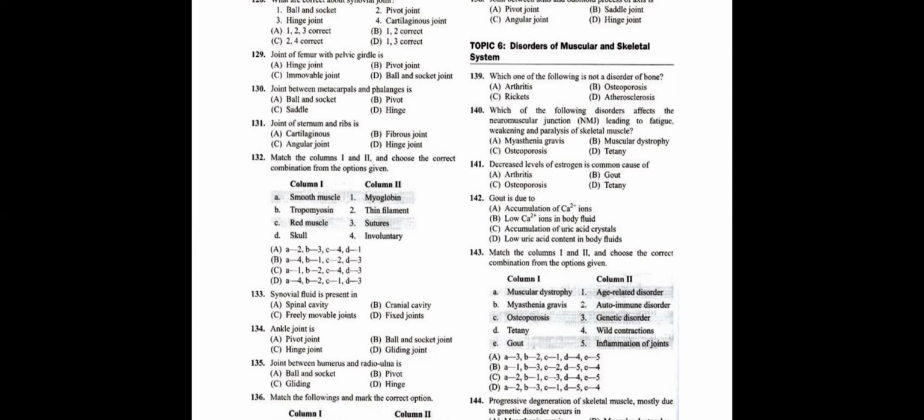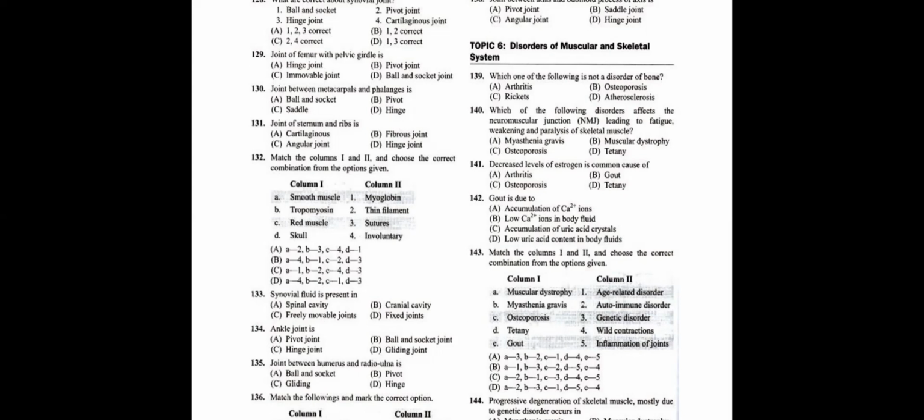a skeletal muscle. We're going to see muscular dystrophy, where the muscles are not properly working. Osteoporosis, nothing but the bones becoming less dense and pores starting to form. That's why we call it osteoporosis. Tetany, nothing but the rapid spasm of a muscle. Question number 141, students.